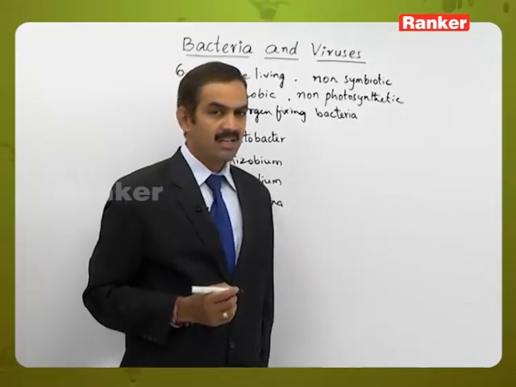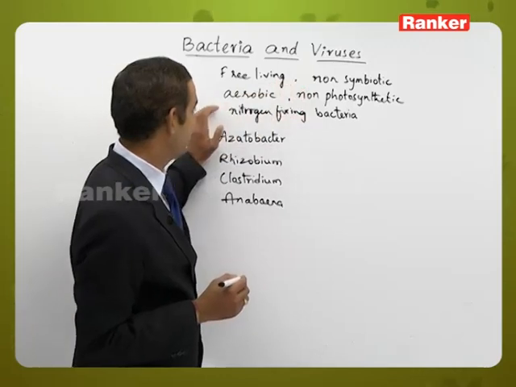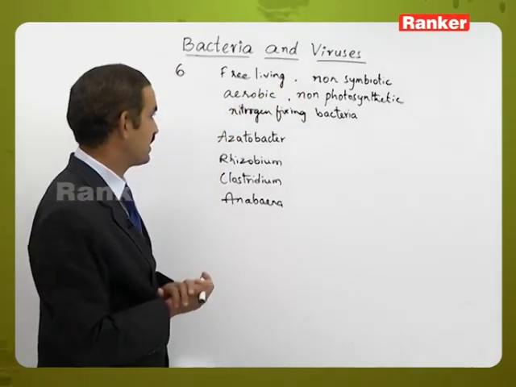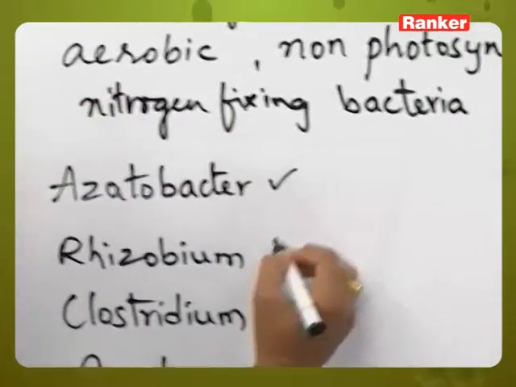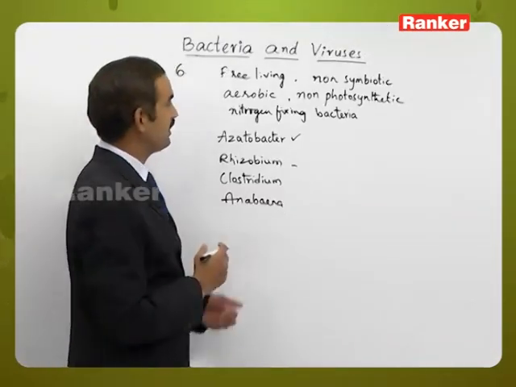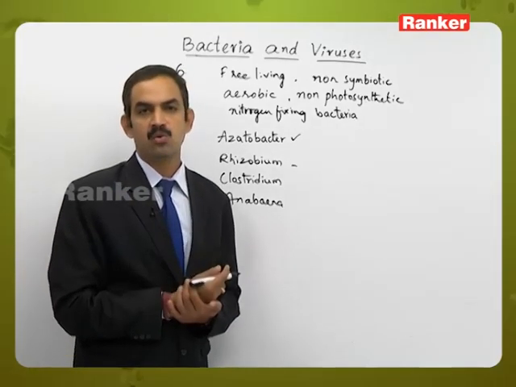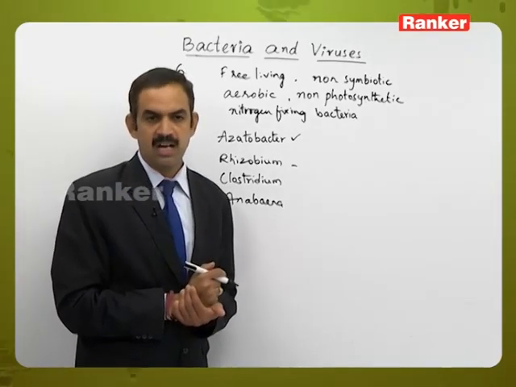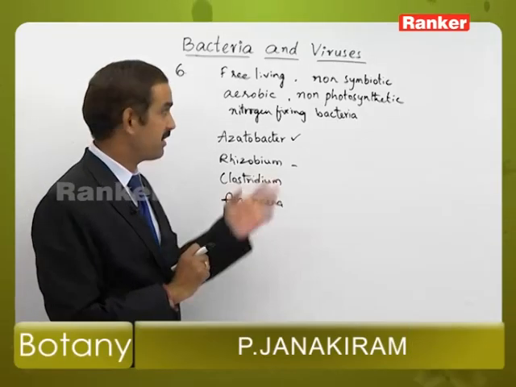So Azotobacter is the one which is free living, non-symbiotic, aerobic, non-photosynthetic, nitrogen fixing bacteria. Whereas Rhizobium is symbiotically associated with the roots of legume plants, and Clostridium does not show the characters given in the options.